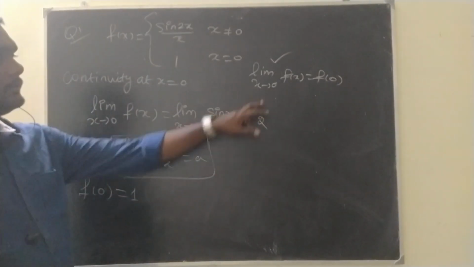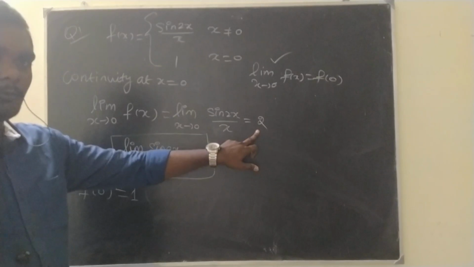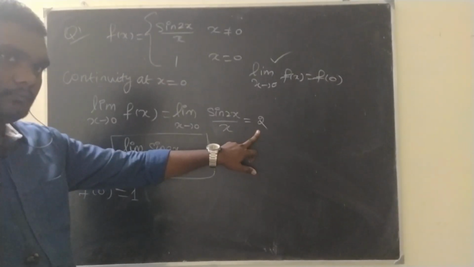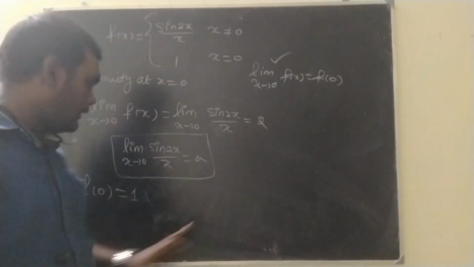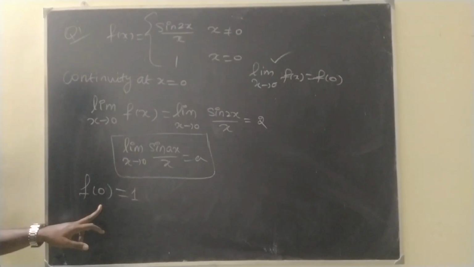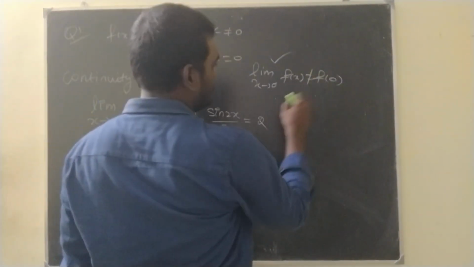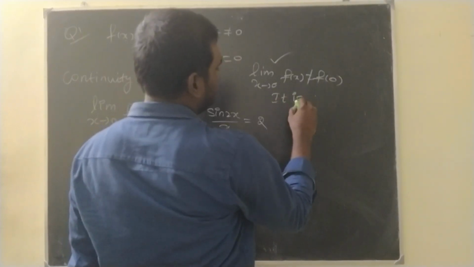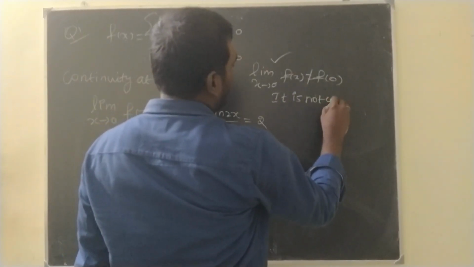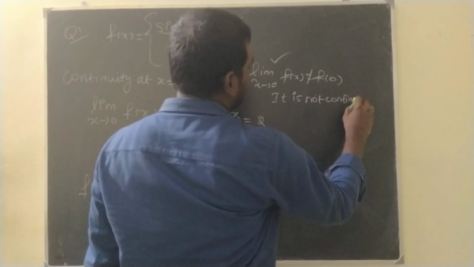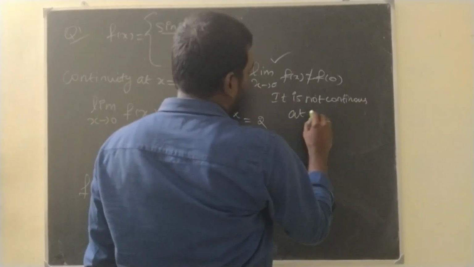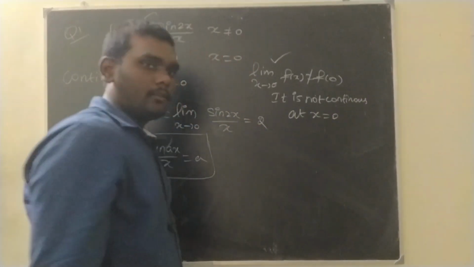See, this one we got the value as 2, and this one we got the value as 1. So it is not the same. Therefore it is not continuous at x equal to 0. Any doubts in this?